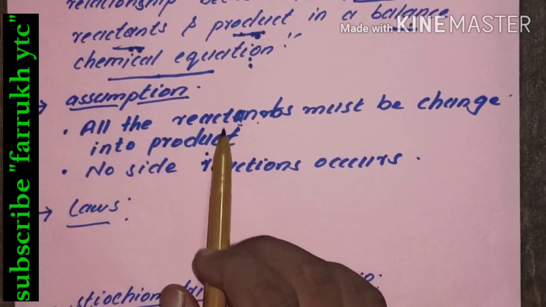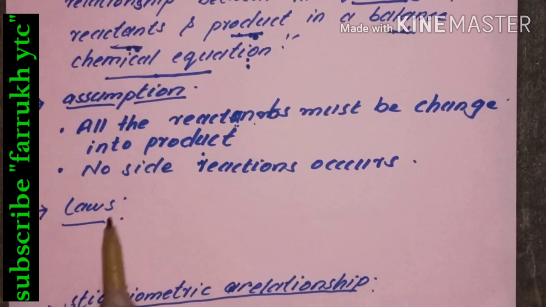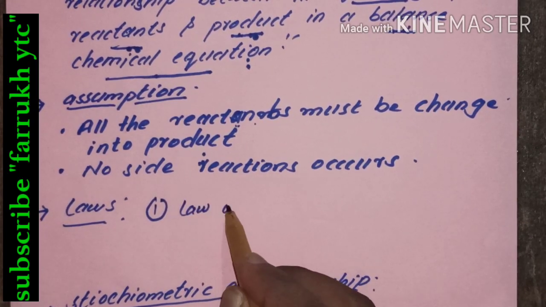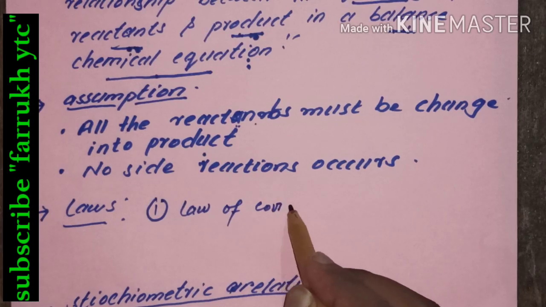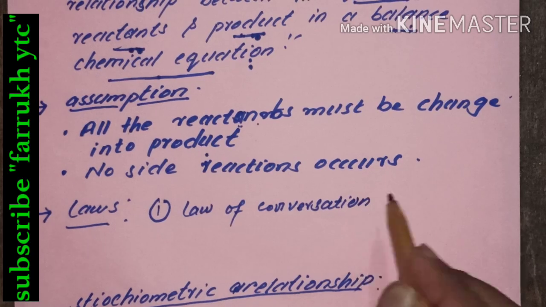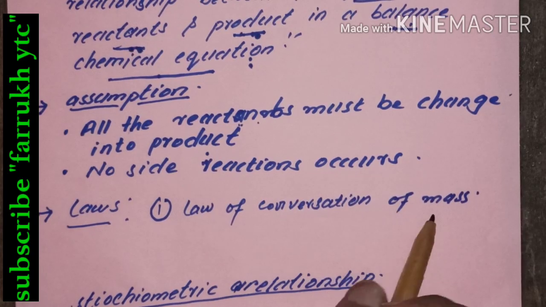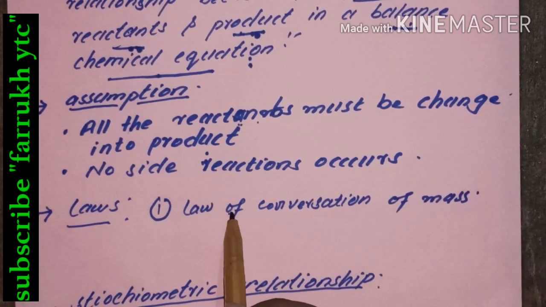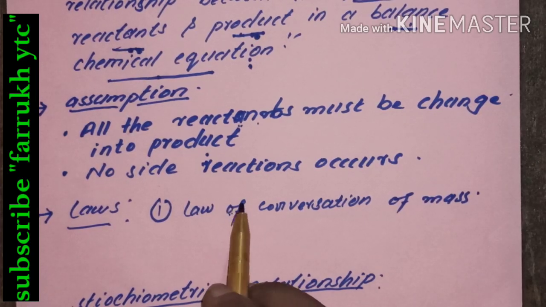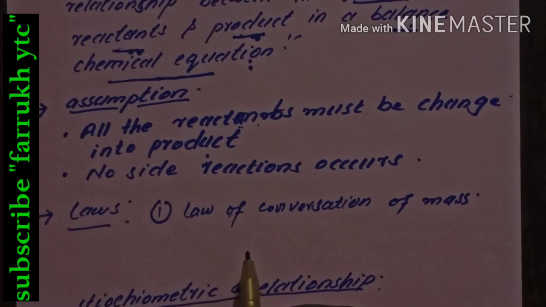For the fulfillment of these two assumptions, there are two laws which must be obeyed during the stoichiometric analysis. The first law is the law of conservation of mass. The law of conservation of mass means that the mass of reactant taking part in the chemical reaction must be equal to the mass of product which is forming during the chemical reaction.